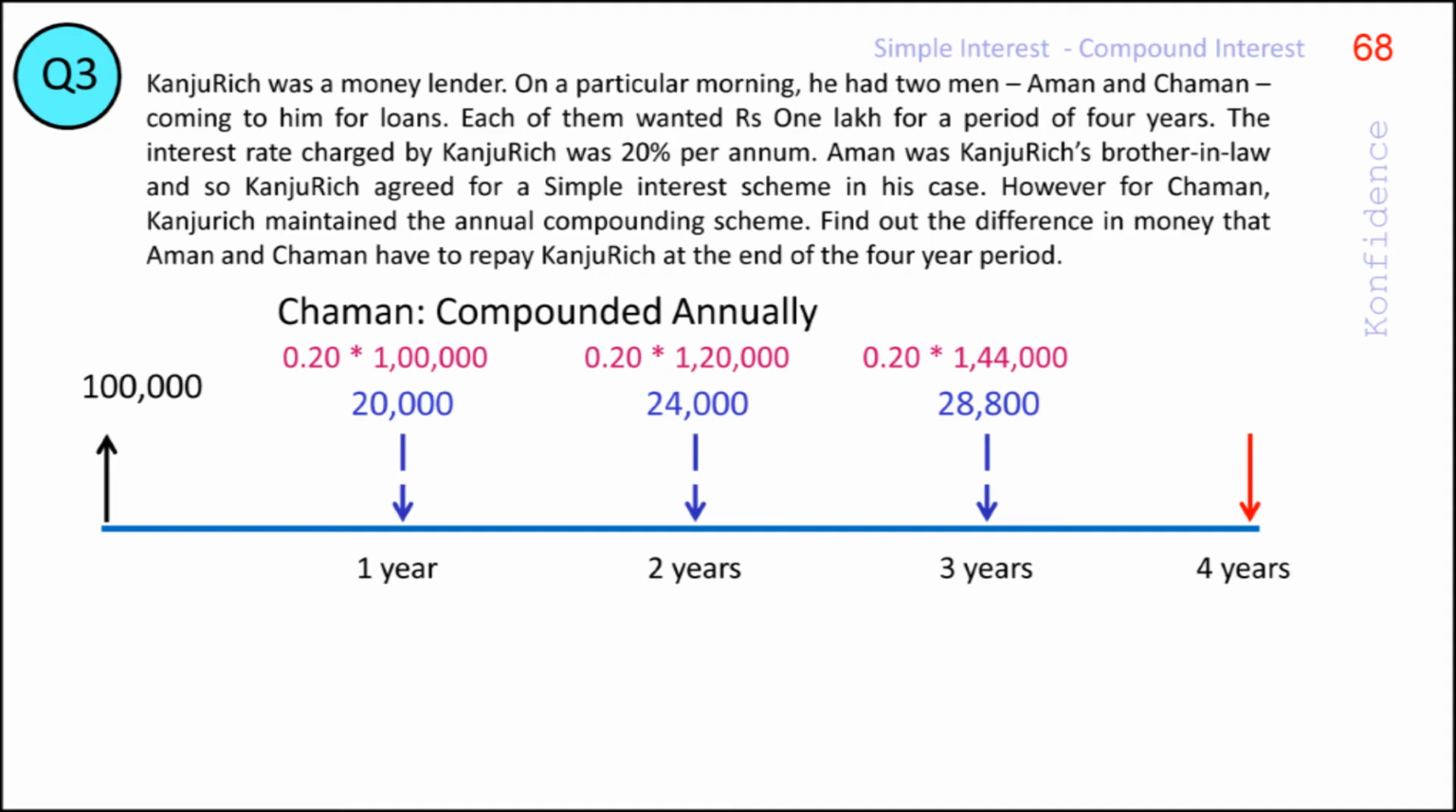Interest for the fourth year equals interest on principal plus interest on the accumulated interest. Accumulated interest in this case will be interest for the first year plus interest for the second year plus interest for the third year, which will add up to rupees 72,800. Thus, the interest for the fourth year equals 20% of 1 lakh plus 20% of 72,800. It will come to rupees 34,560.